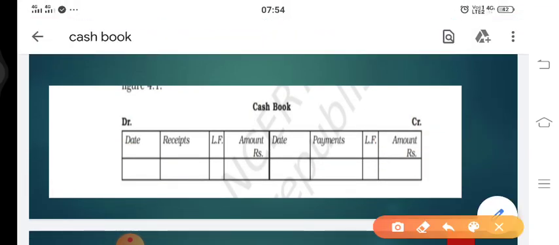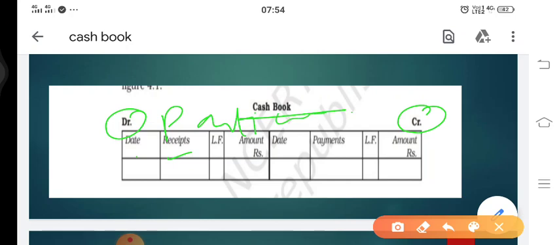So here we go with the format. The cash book format is, as we already discussed, bifurcated into two, debit side and credit side, since it is in ledger form. The first point we have here is date. Receipts, or instead of writing receipts we can write particulars, LF, and then amount.